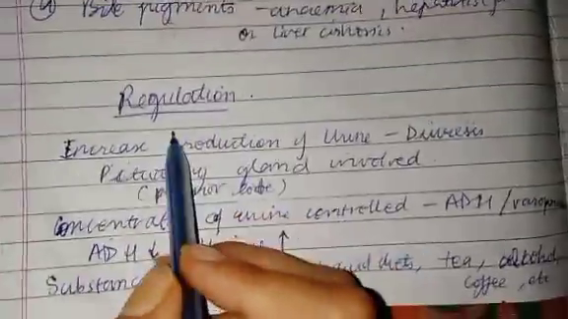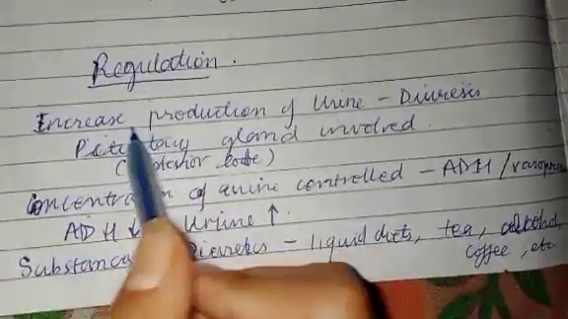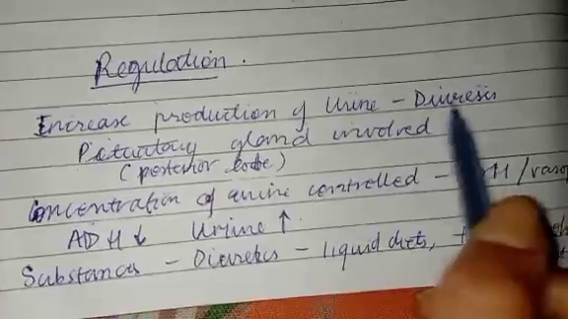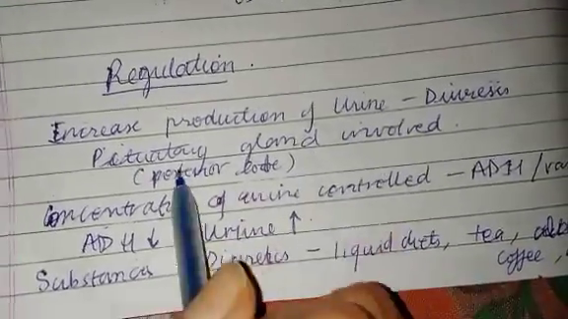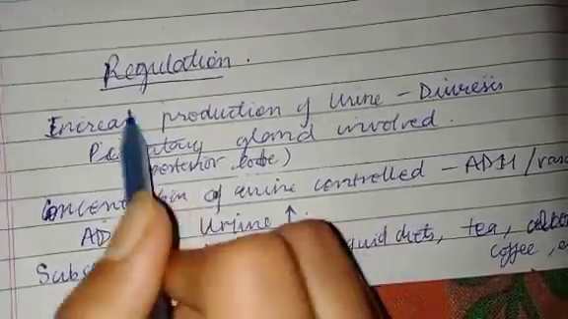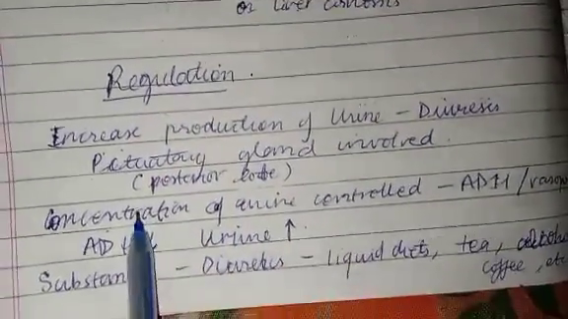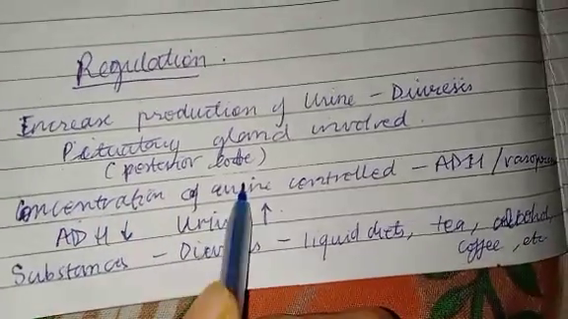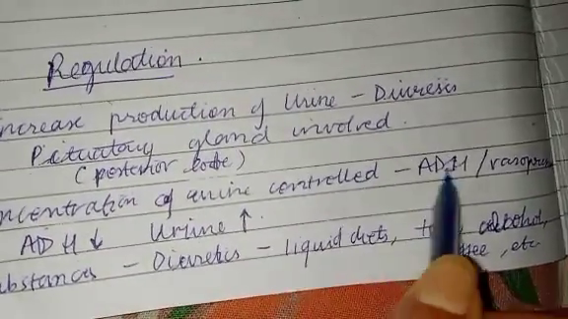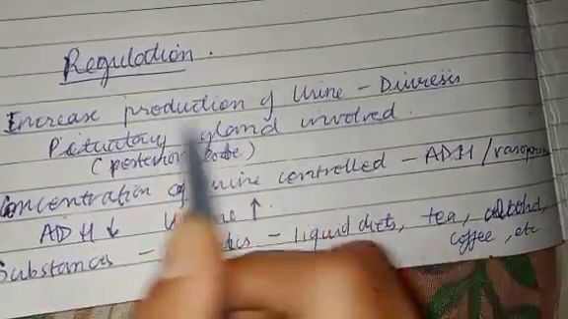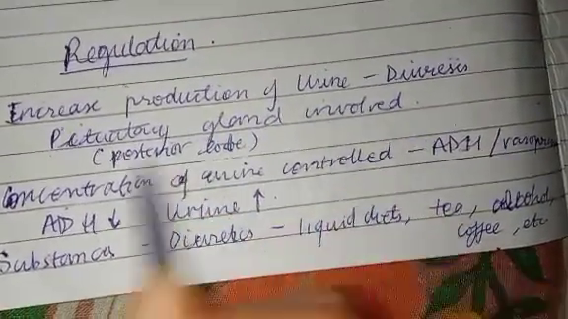Then regulation of concentration of urine, that is, how much urine is produced. Increased production of urine is called diuresis. The pituitary gland is involved in the regulation of urine, specifically its posterior lobe. Concentration of urine is controlled by ADH or vasopressin, a hormone released by the posterior lobe of the pituitary gland. The pituitary gland is located in the brain.